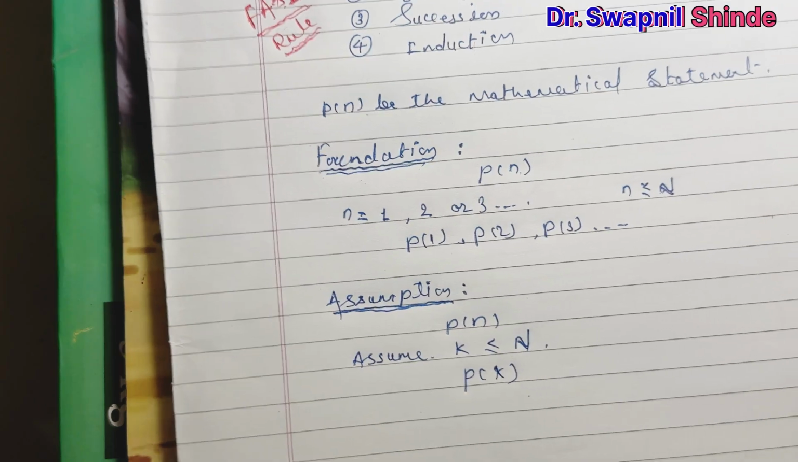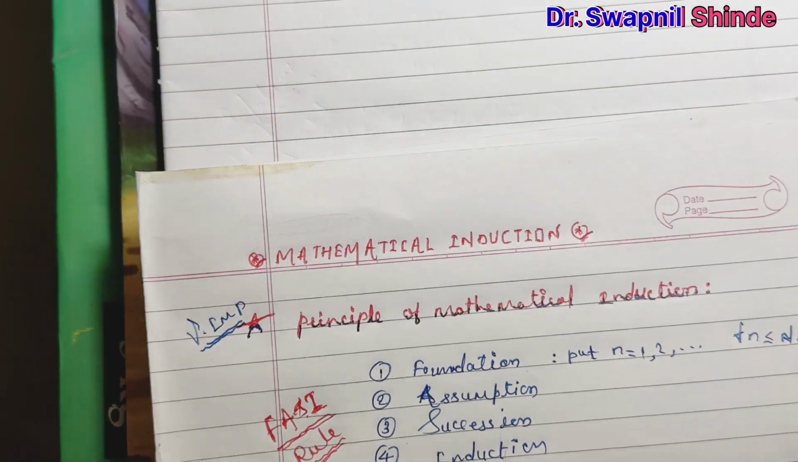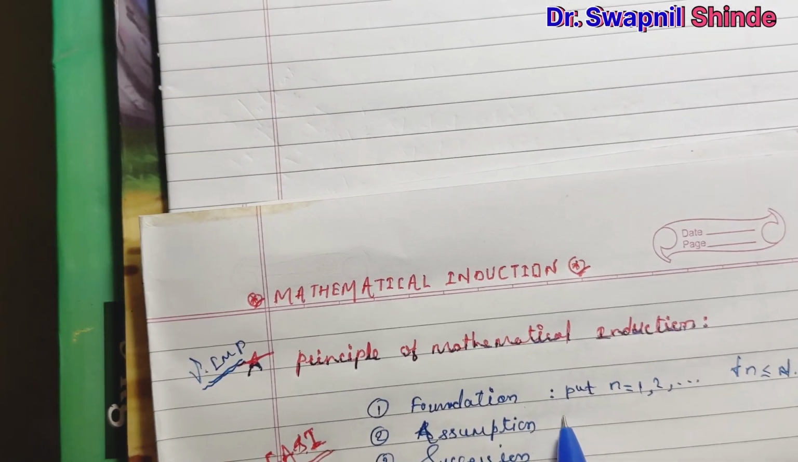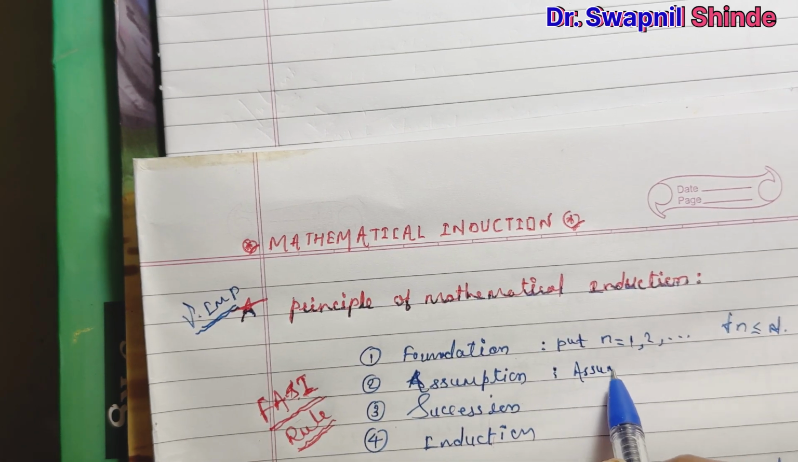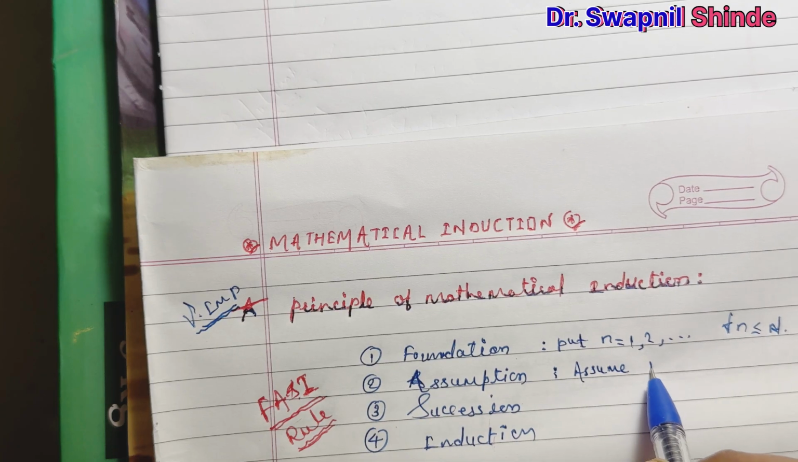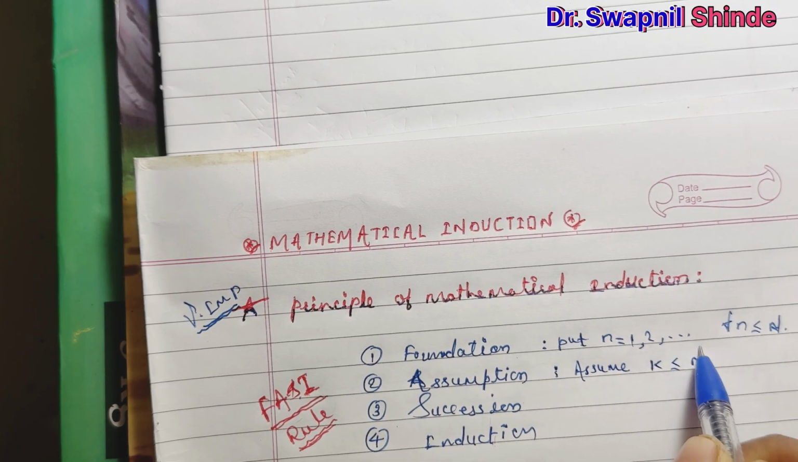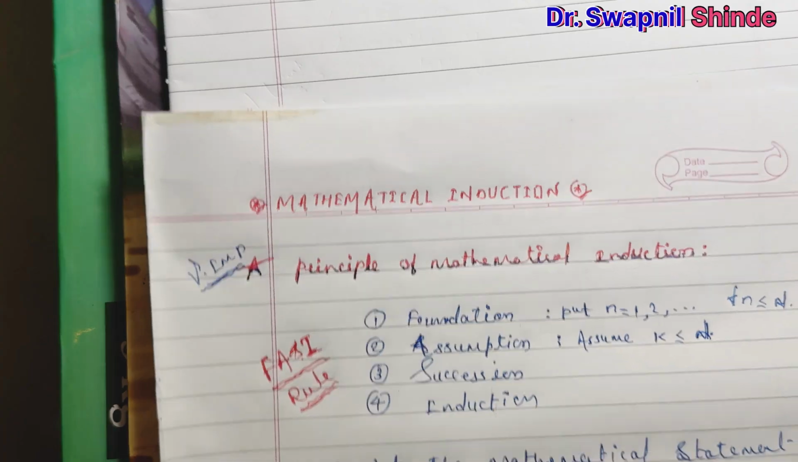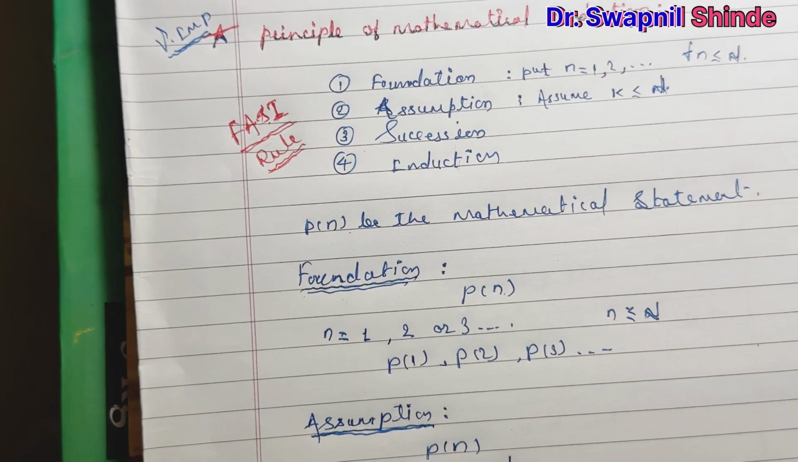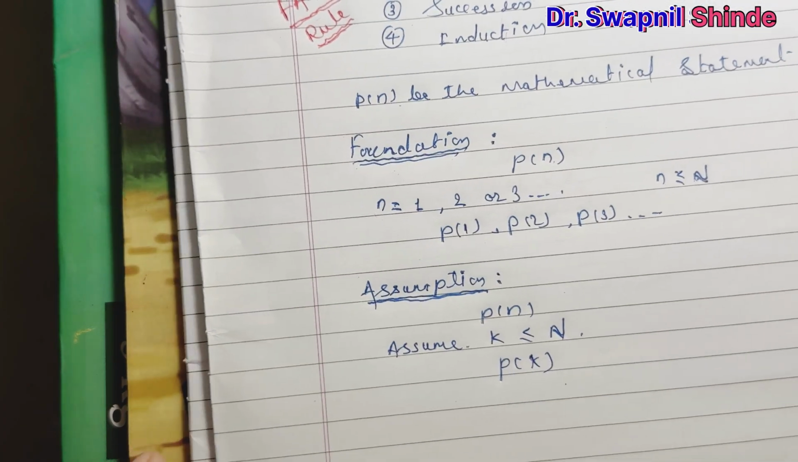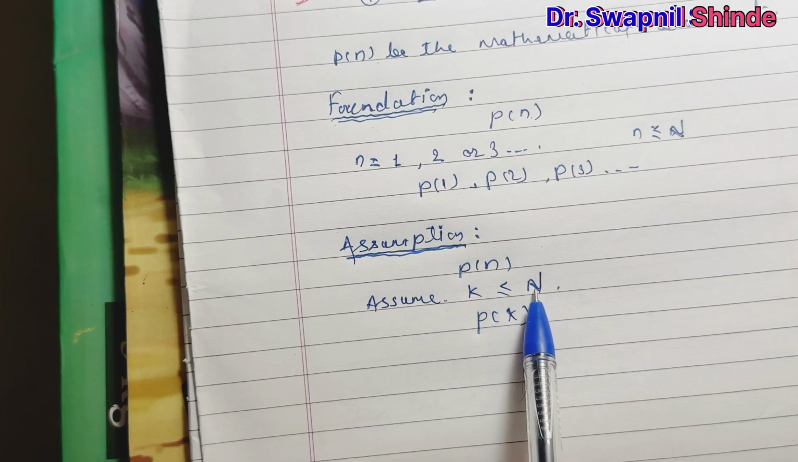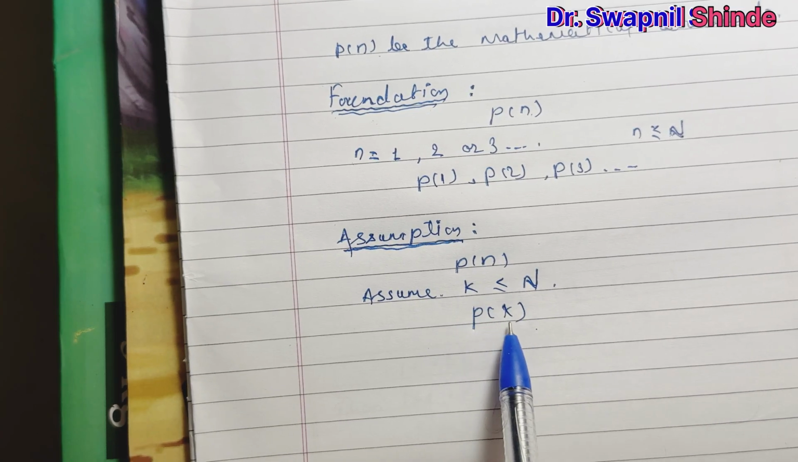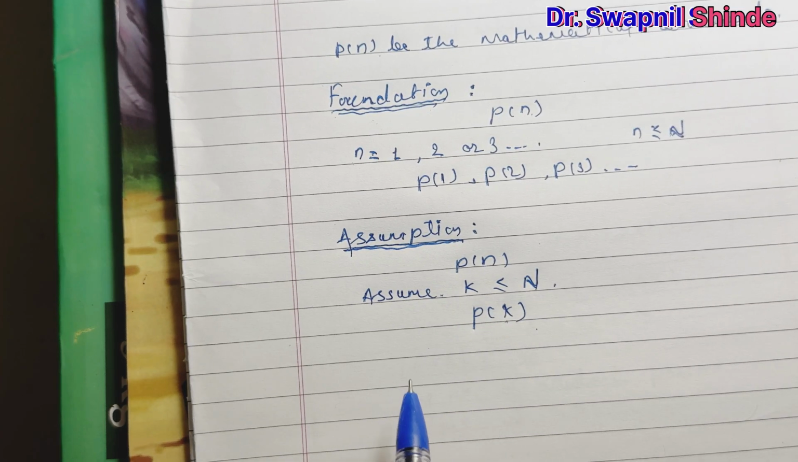So under the assumption statement, what we do is assume k smaller than the natural number. Then comes the succession step. In the next step, we only assume that k is smaller than the natural number and we replace it into P of N, so it will be P of k. Now then succession.